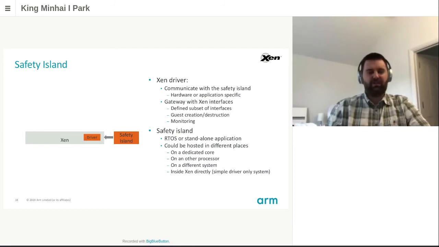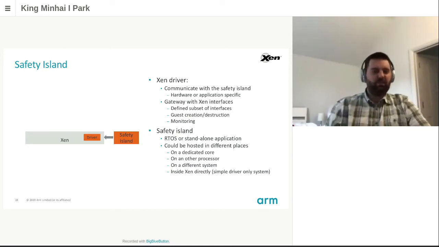The safety island itself could be an RTOS or a standalone application and could be hosted in many different places. The first one would be on a different core, not running Xen, on a different processor. For example, if you take a Xilinx UltraScale board, you have a Cortex-M, which might be a good place to put the safety island, as the Cortex-M can communicate with a Cortex-A.